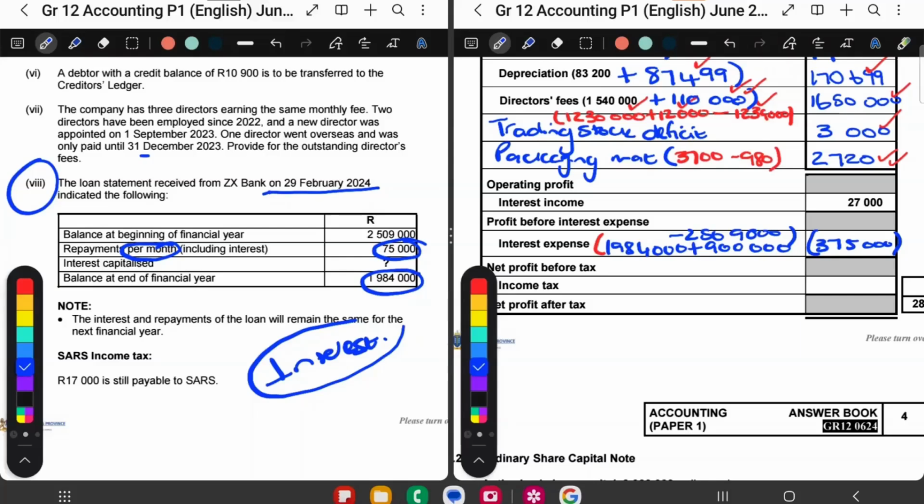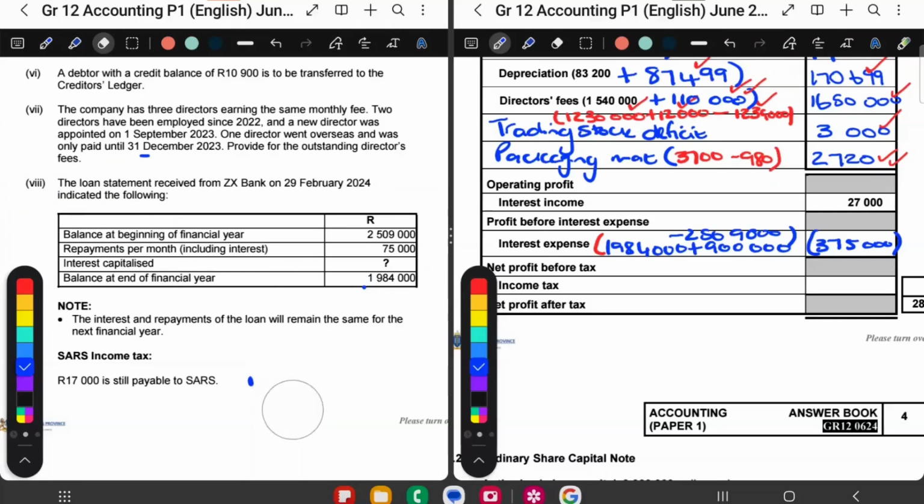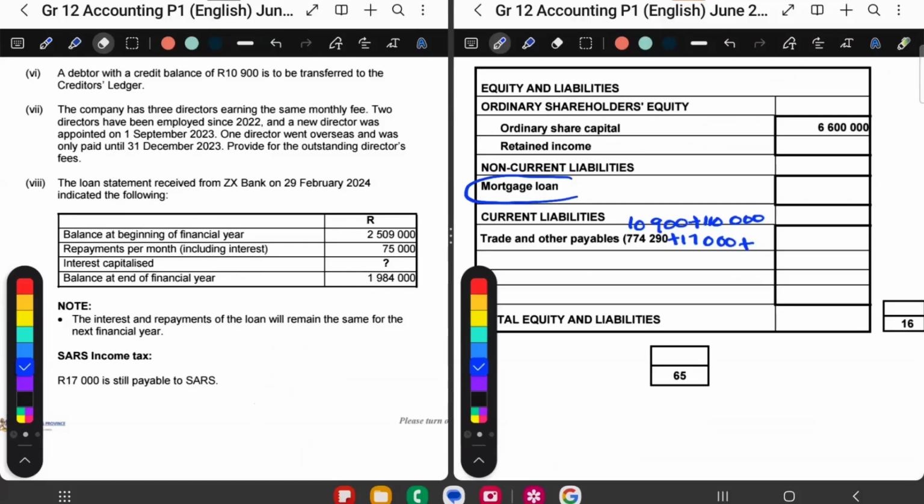Okay? But then this loan table also affects the balance sheet. So let's go to the liability section. Do you see here it says mortgage loan over there? Is my balance at the end? So it's this balance at the end. So let's put that in. It's this balance at the end, 1,984,000 minus this part that we're going to pay off in the next financial year.